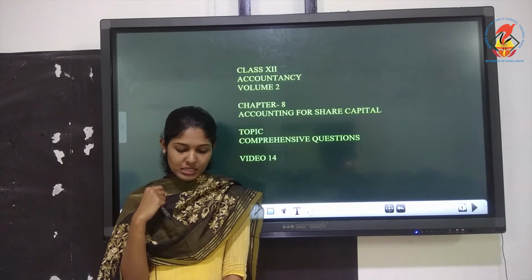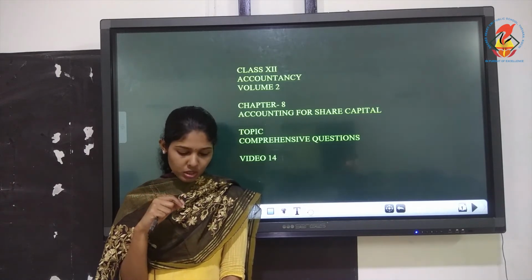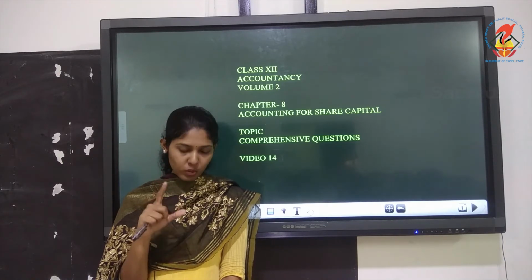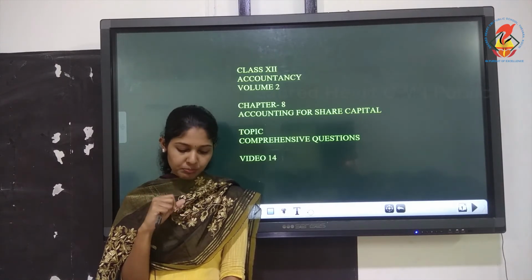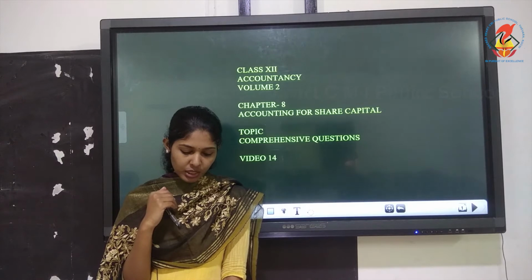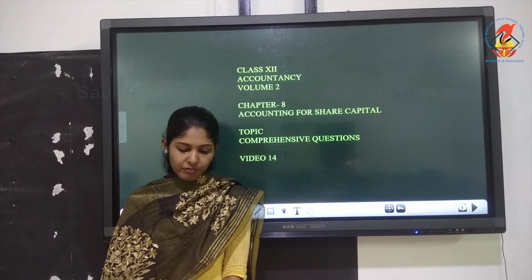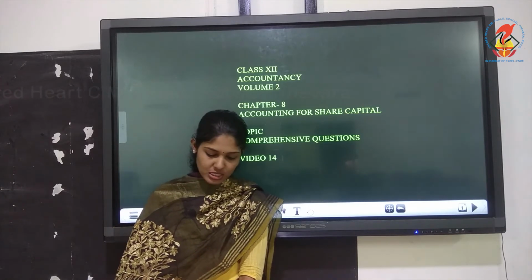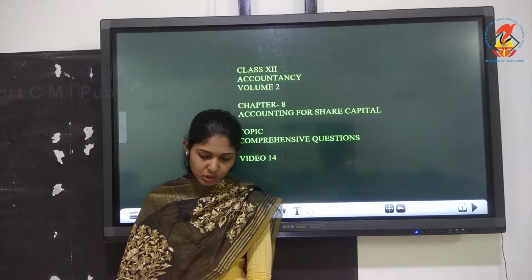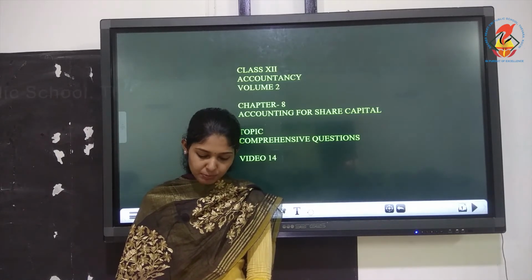So, 3 lakh shares, that is the oversubscribed number. So, you must do a working note, and the shares were allotted on pro rata basis. Excess application money was to be adjusted against allotment only, that means pro rata. M, a shareholder who had applied for 3000 shares, failed to pay the call money, and his shares were accordingly forfeited and reissued at rupees 8 per share as fully paid up.